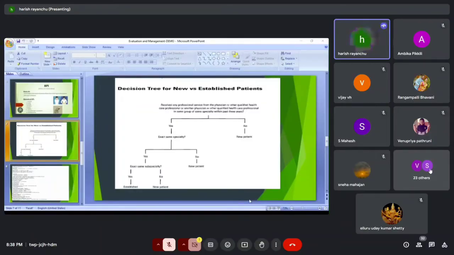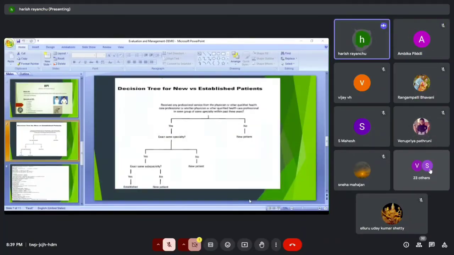Okay, so first point. First of all, what is a new patient? A new patient is nothing but, guys, when a patient is coming to that hospital or any facility for the first time. For example, the patient name is A, and that patient is coming to that hospital for the first time. So we can consider it as a new patient. So the first point is clear, guys. Yes, sir.